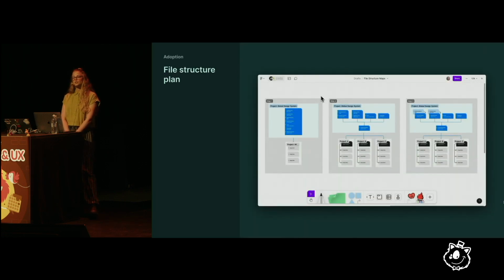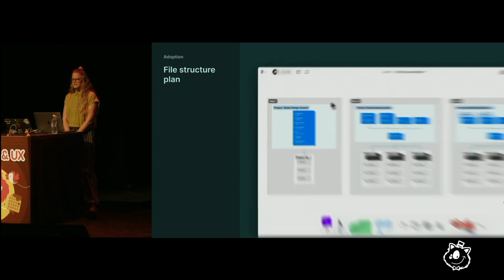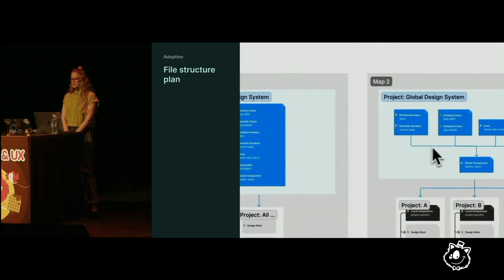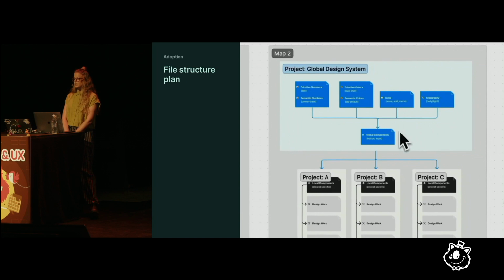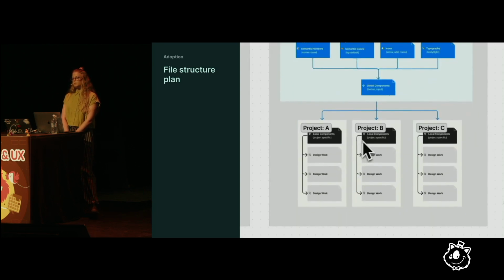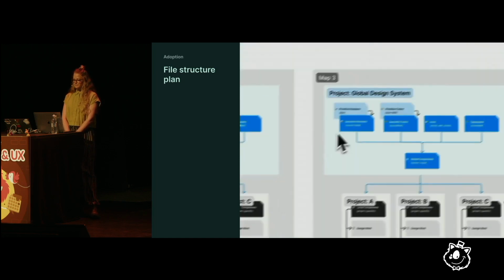Now let's go over file structure in more detail. For some teams, a simple structure might be best. Keeping all foundations and components in one file makes the system quick and easy to navigate and update. Others might find a lot of value in splitting the foundations up into multiple files to make the system more dynamic, giving designers the ability to only turn on the exact team libraries they need for each design file. For example, projects A and B might be for a product and need all the foundations, while project C might be for a marketing website and only need some of them.